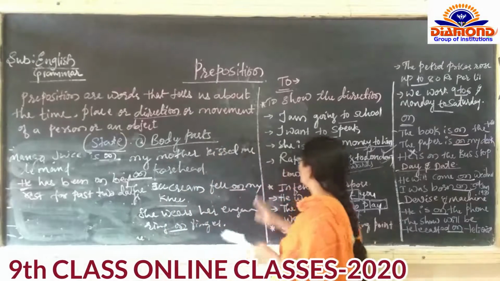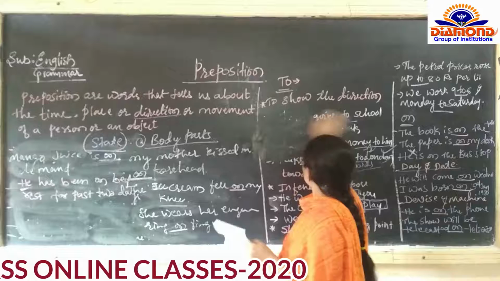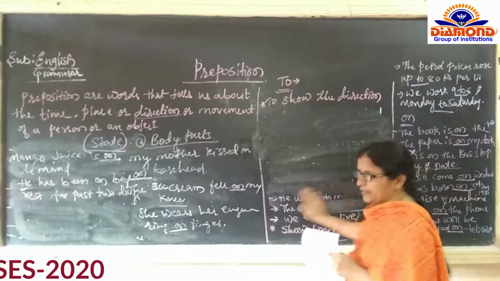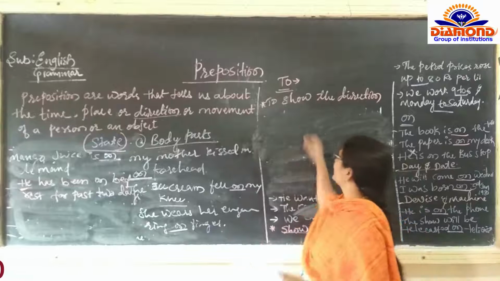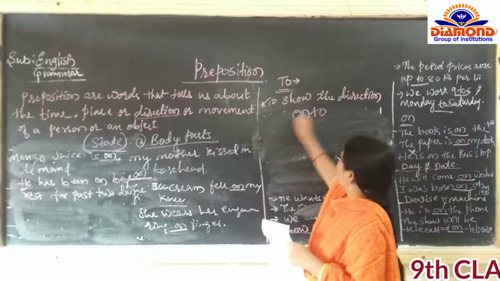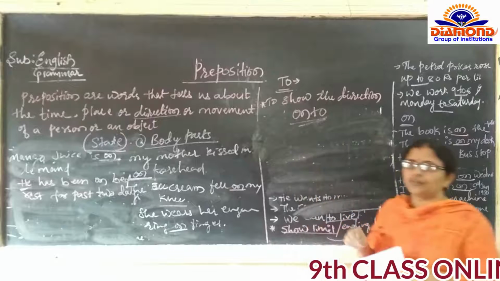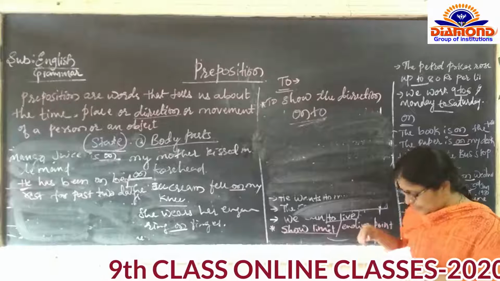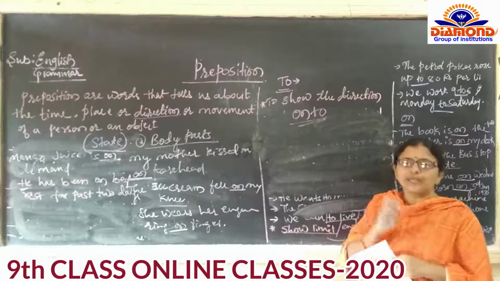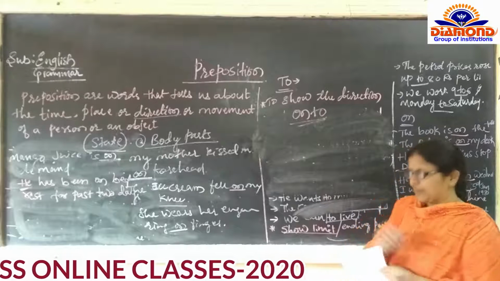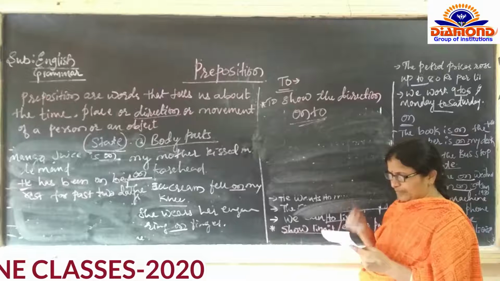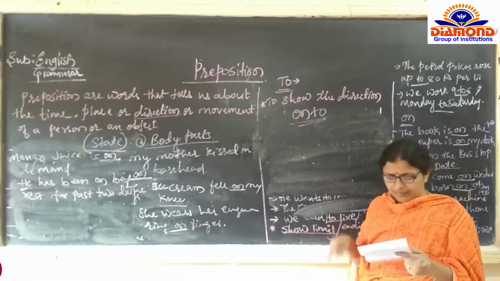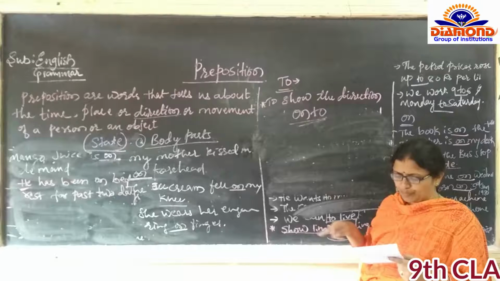Next we will discuss about onto, which is rarely used in grammar. I think you have heard the word onto or you may not have heard it. So this onto is very rarely used in our grammar. I will give you one example. The cat jumped onto the table.